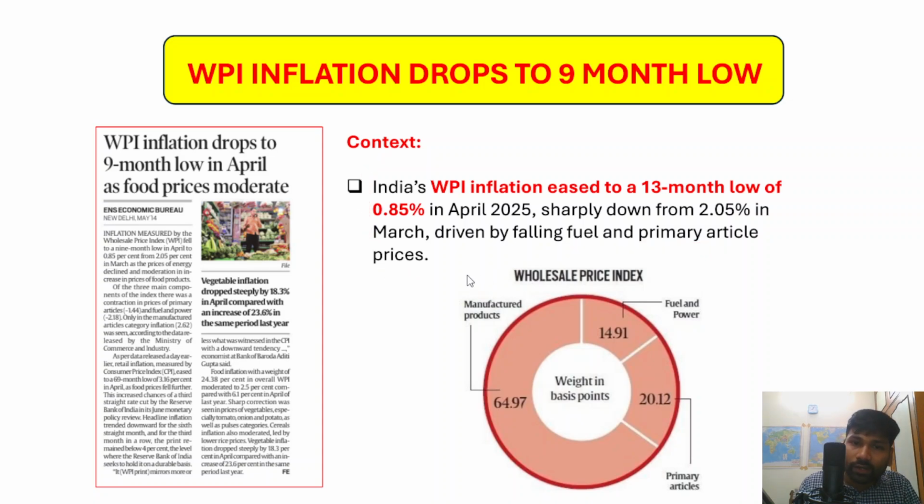So if you look into the major commodities which form part of the wholesale price index calculation, 64.97% weight is given to the manufactured products. So manufactured products have 64.97% of the weight, followed by the primary articles and then the fuel and power, right? So this is how the wholesale price index has the weight of different items.